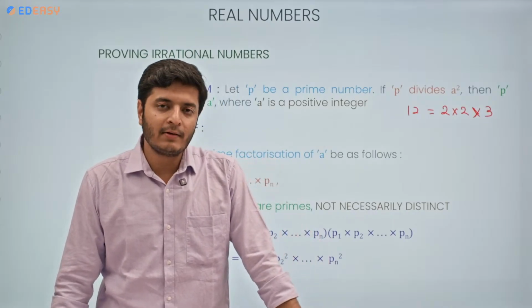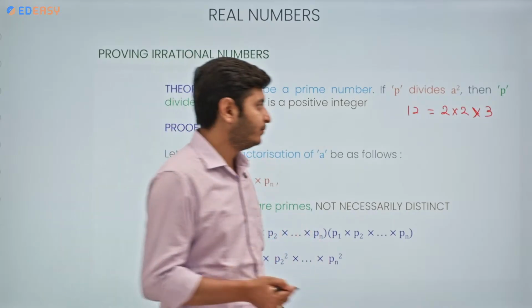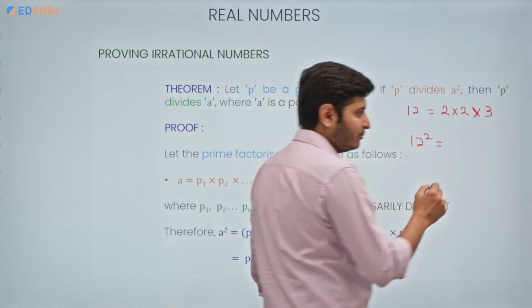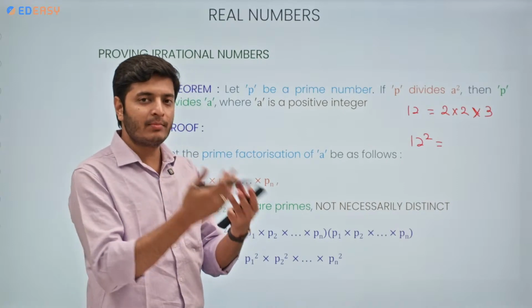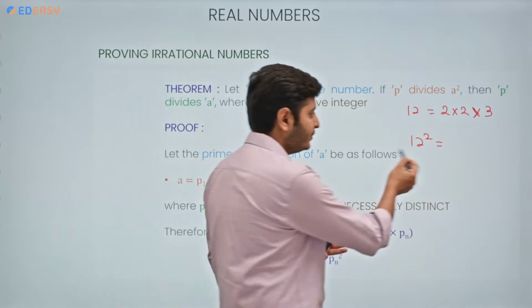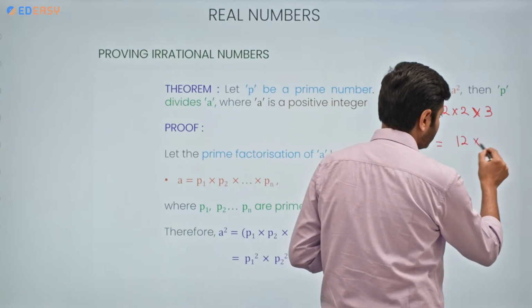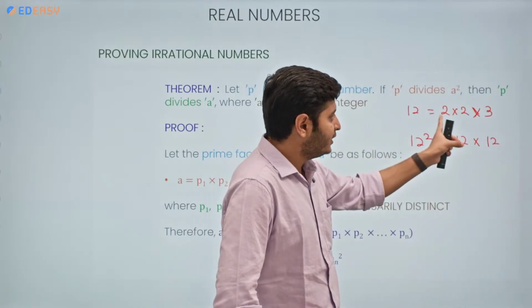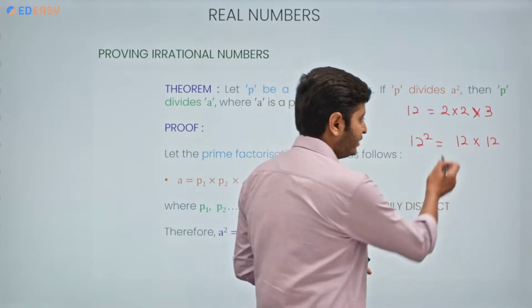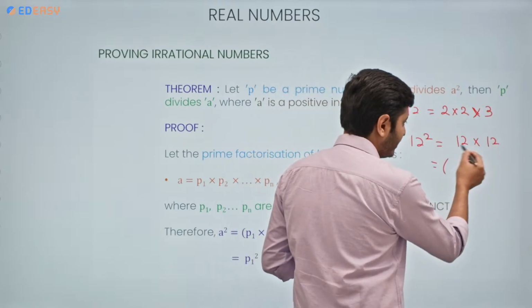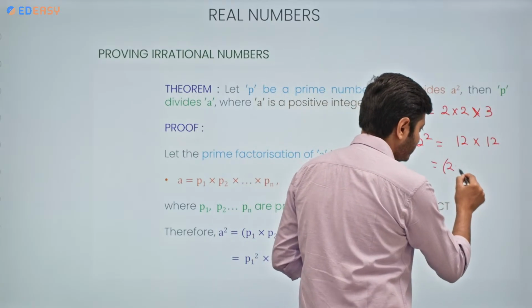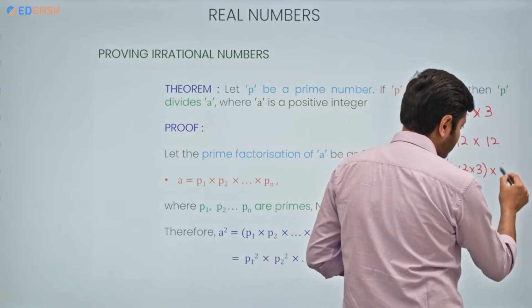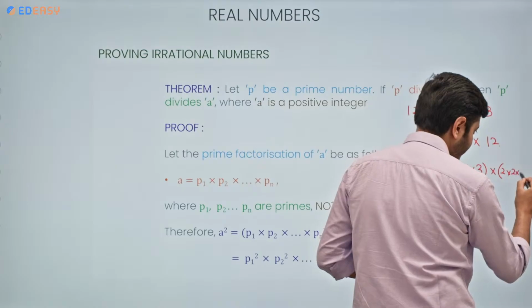Suppose I am finding 12 square. What is the square of any number? We are multiplying the number with itself, correct? So 12 square is 12 into 12. If I write this 12 in its prime factorization form, then in brackets I write 2 into 2 into 3. Same I am doing for this 12 also, so 2 into 2 into 3.